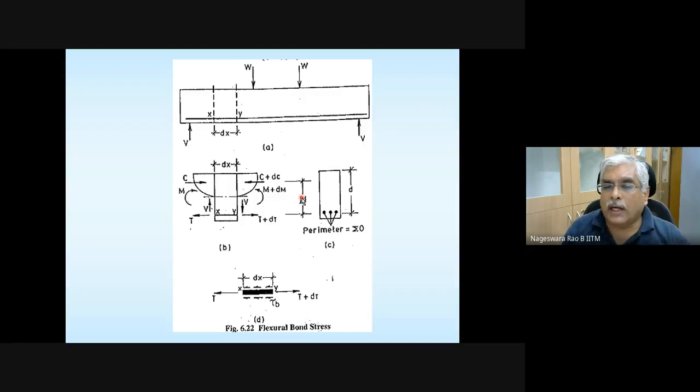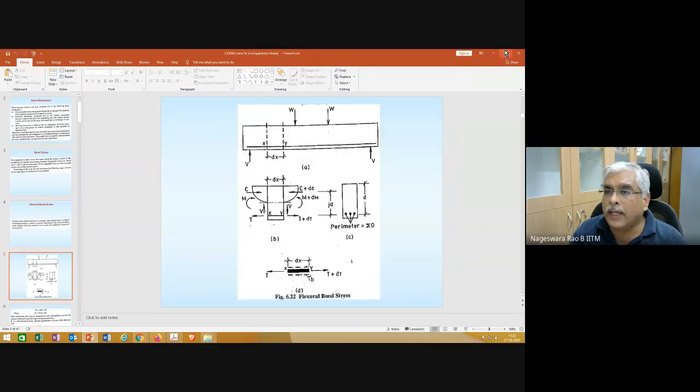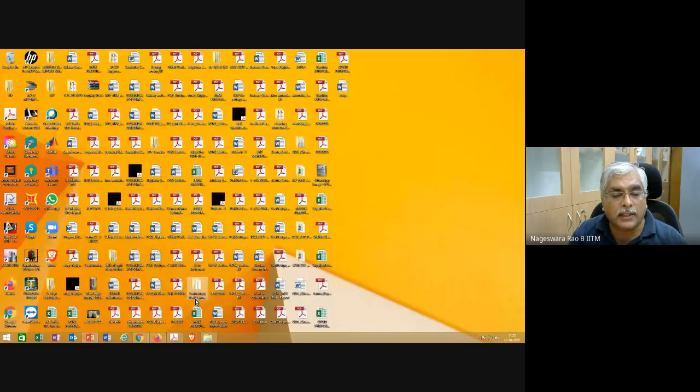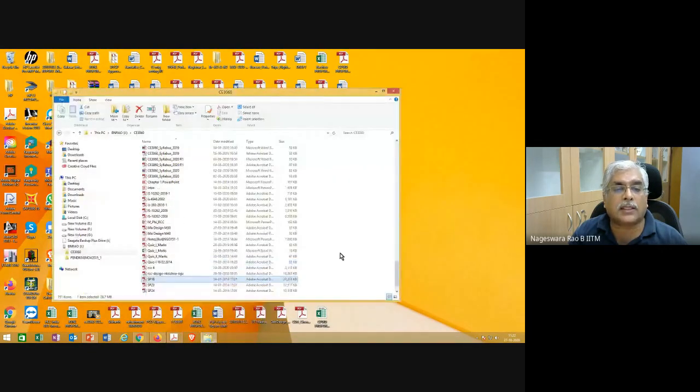And now, taking moment about one of the points, we can write an equilibrium equation. Let me go to the previous lectures where we covered this.